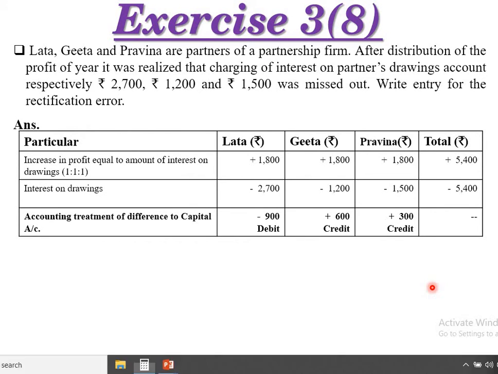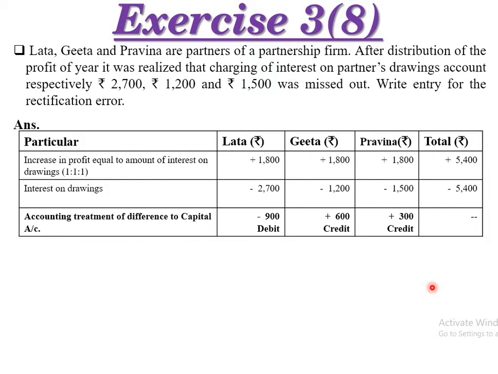Next one, Pravina. Also increase in profit equal to amount, that is 1800, right? Already this interest is not there or charged, so it will realize 1500. The amount is 300 rupees. So simply it will be credited, right? How this debit credit is decided is on the basis of the calculation. It is on the basis of plus minus.